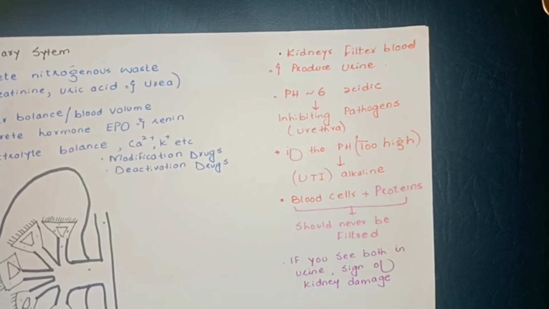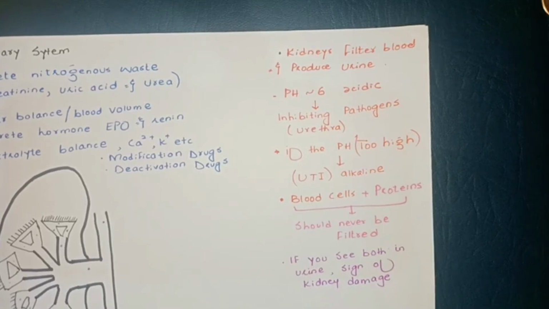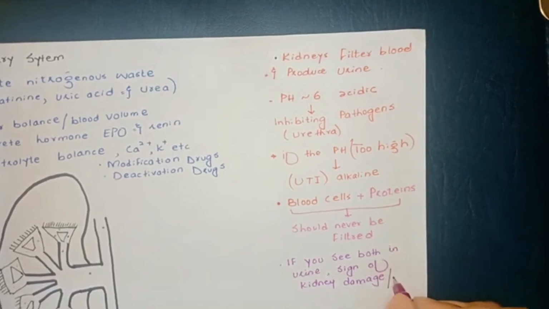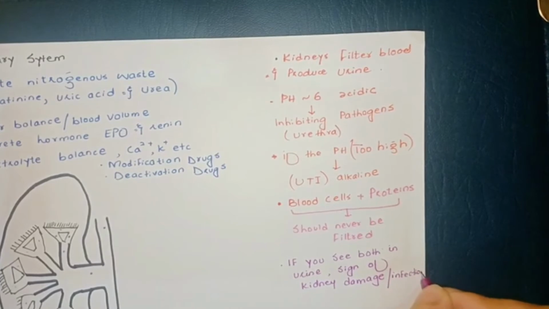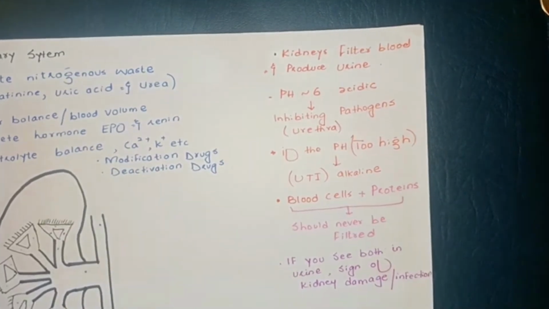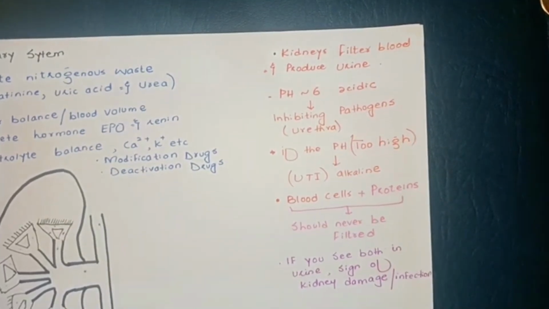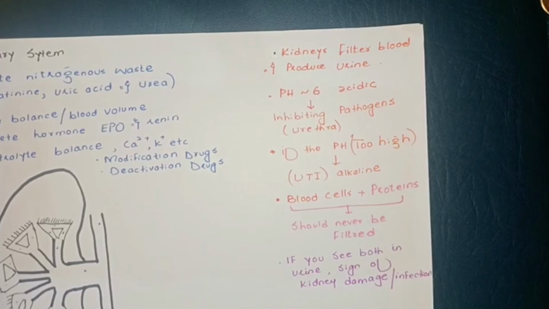If they are there, this is a clue of kidney damage or infection. The filtering apparatus has been damaged and now stuff is getting through. That's a clue for kidney damage or some infection.